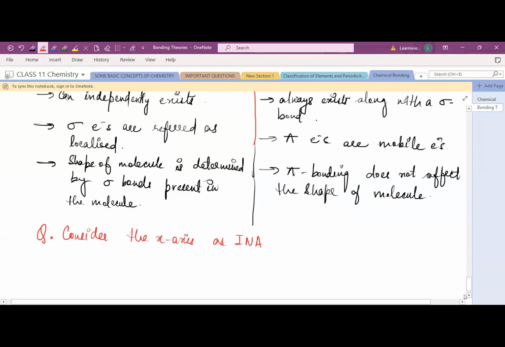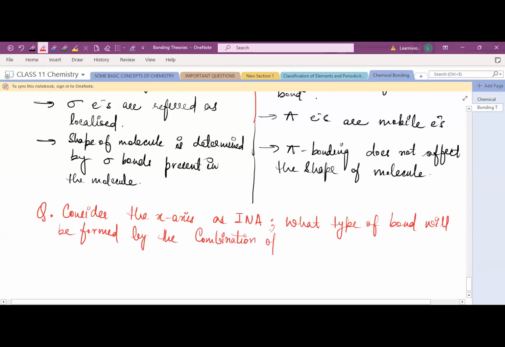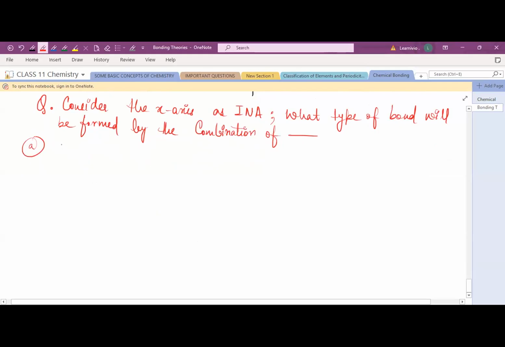What type of bond will be formed by the combination of first, 1s and 1s. 1s orbital and 1s orbital, when they overlap, which type of bond will be formed?